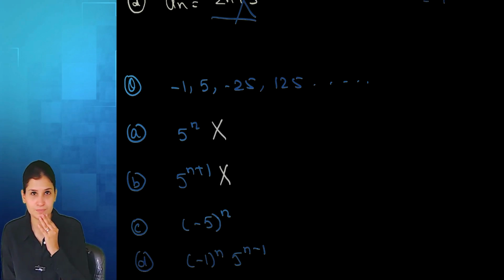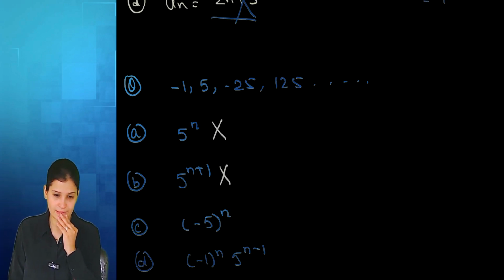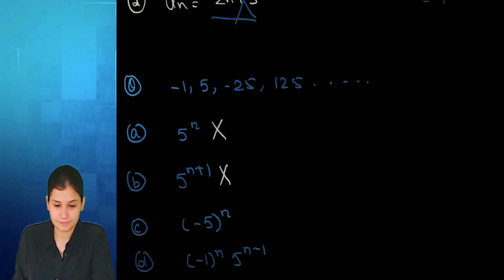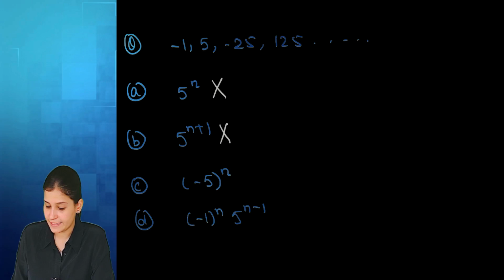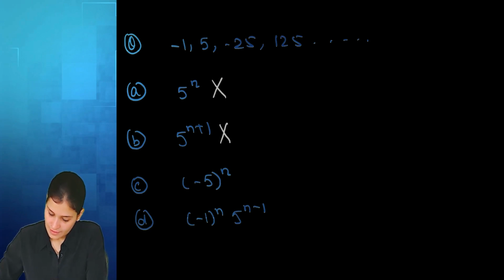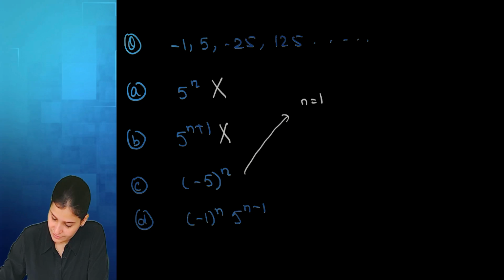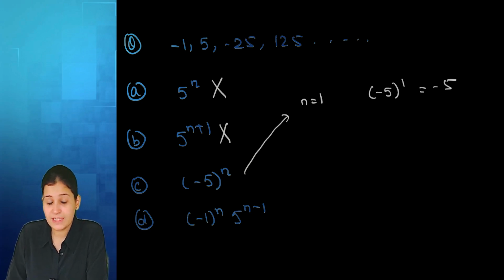Yes or no? Agreed? Guys, agreed? Yes, ma'am. So out of options C and D, can you do trial and error and tell me what's your answer? Option D, ma'am. Here, if I put n equal to 1, -5 power 1, that is -5, but it is not my first term. So again, it is incorrect.